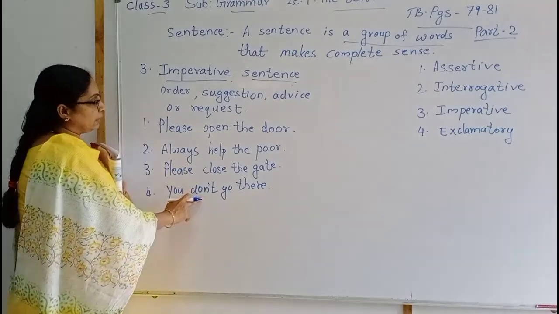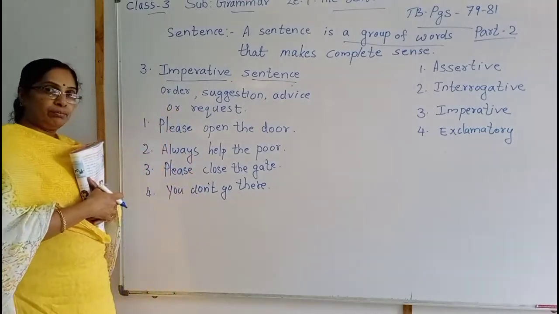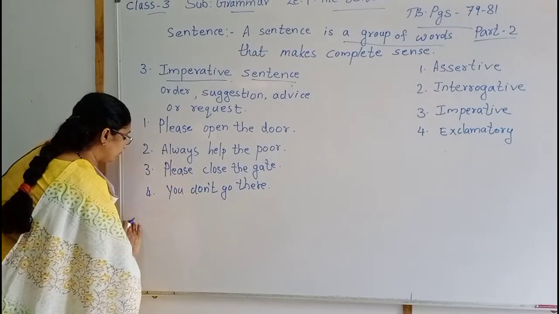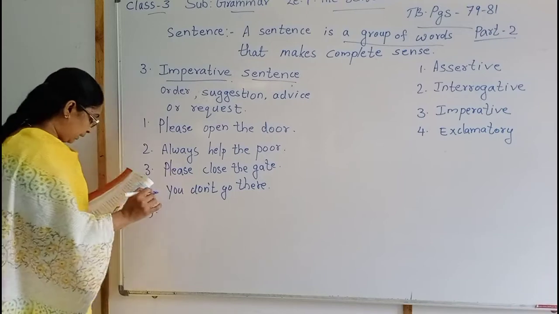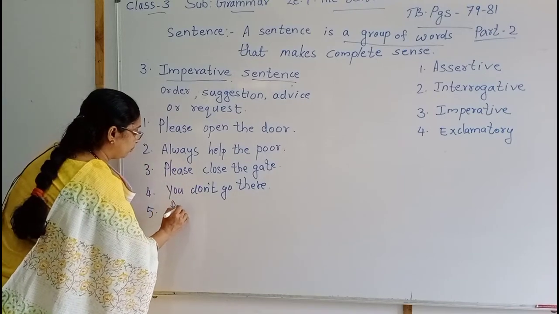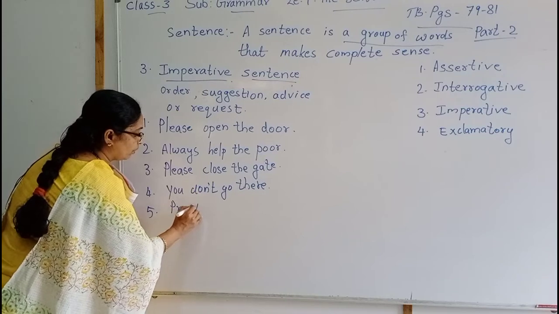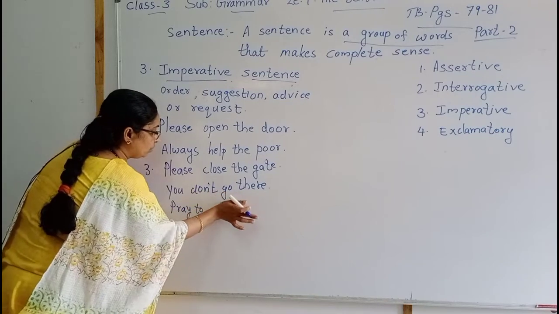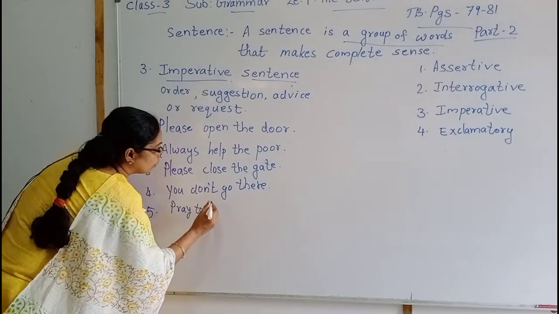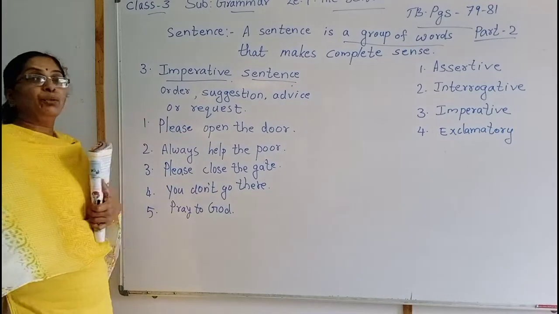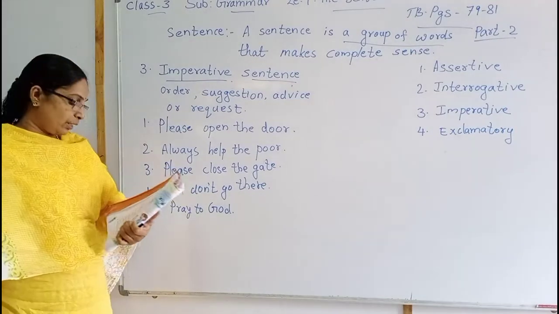Here the sentence is a type of order. Isn't it? Then next, number 5. Fifth one is, pray to God. Pray to God. That is advice.